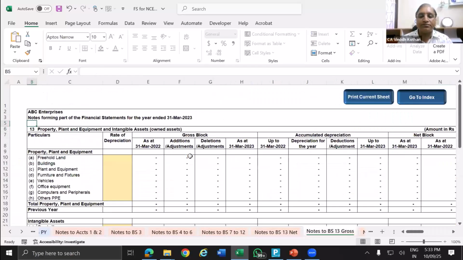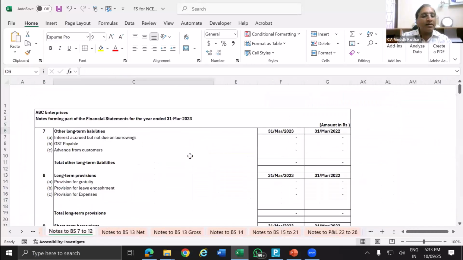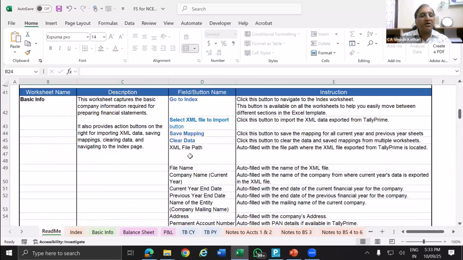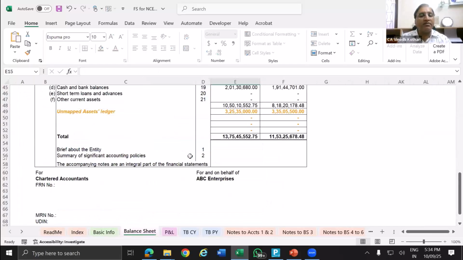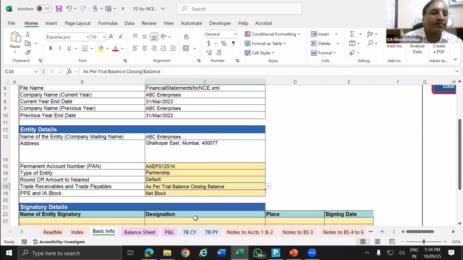Which sheet? This payable and receivable sheet. So I want to show this as per this sheet. Then, if I'm confident that 100% of my ledger accounts are created bill-wise, then I can select as per the trade payable or receivable sheet. I'm selecting as per trial balance. Then I'll show you the impact.